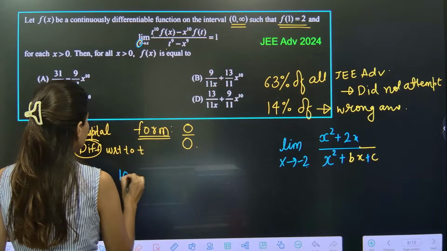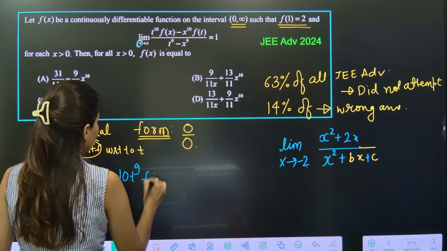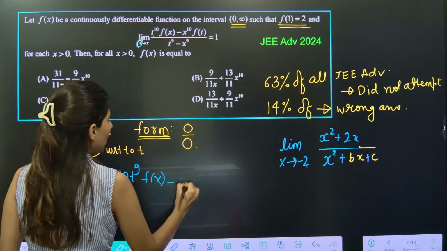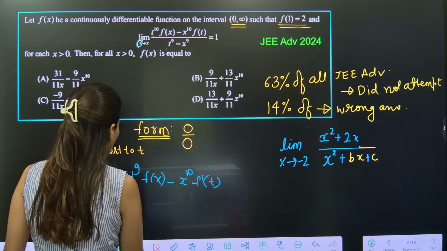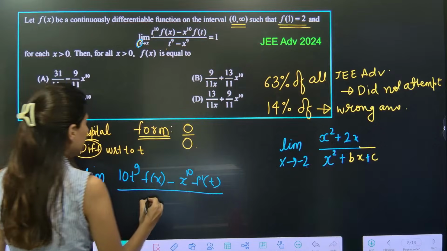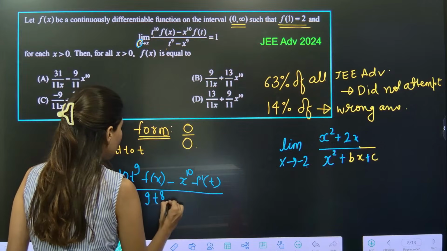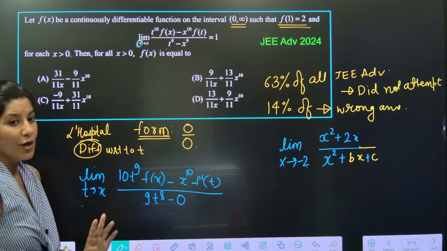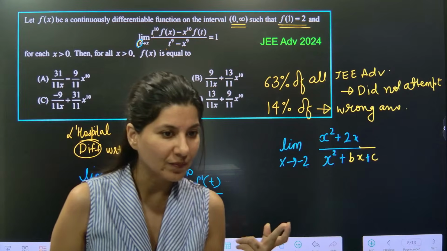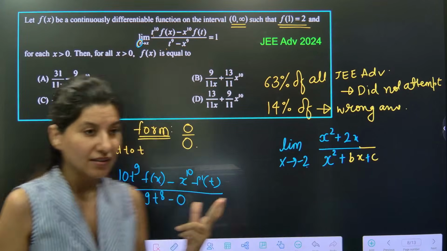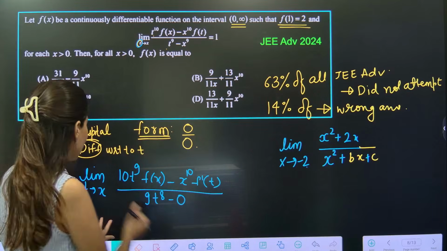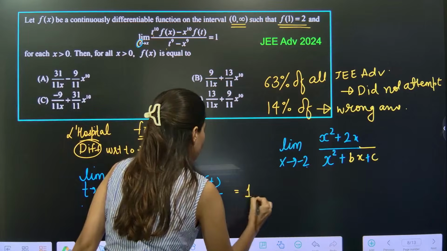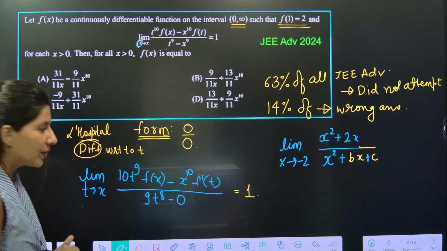So 10t^9. f(x) is a constant minus x^10, again a constant. f(t) is f'(t), whole upon... Can you see? This is 9t^8 minus 0. Why 0? Because x^9 is constant. Okay. So this is equal to 1. So after applying L'Hopital, we have the limit equal to 1.